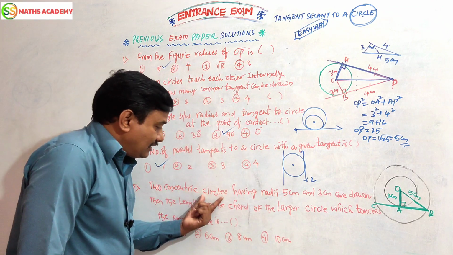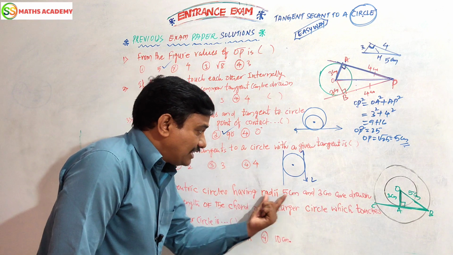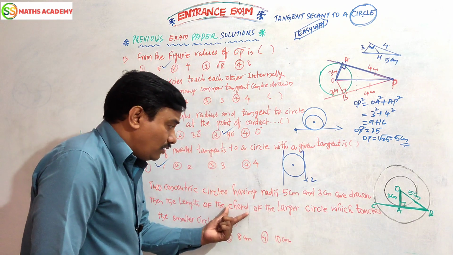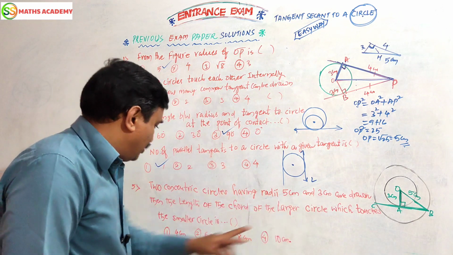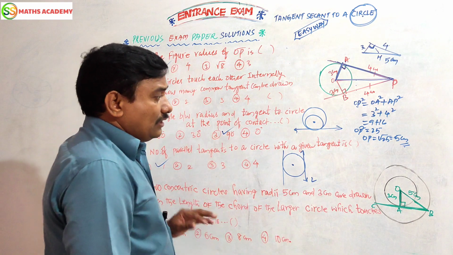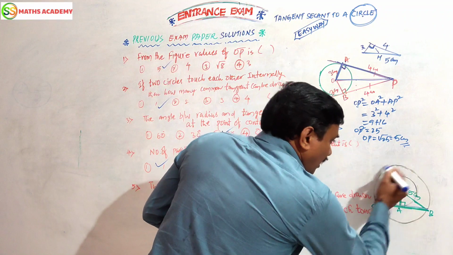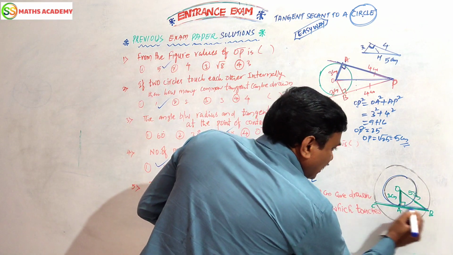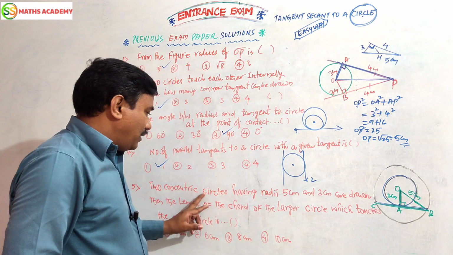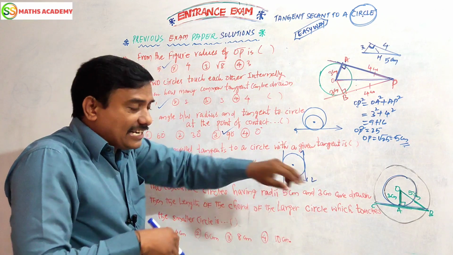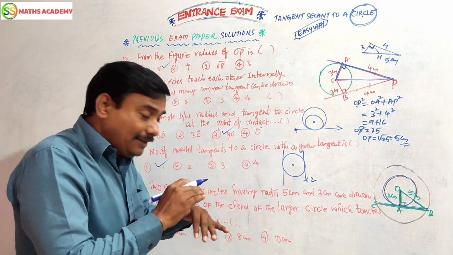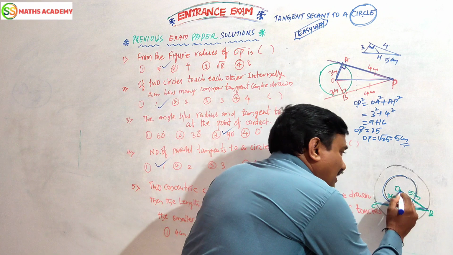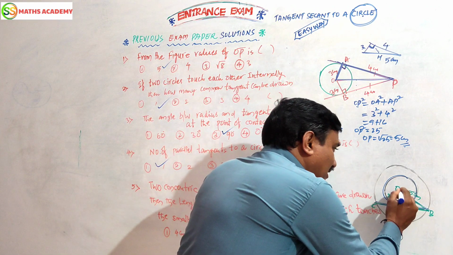Two concentric circles having radii 5 cm and 3 cm are drawn. Then find the length of the chord of the larger circle which touches the smaller circle. This is the chord of the larger circle which touches the smaller circle. This length is asked. And what is given? Two concentric circles, like a ring. The bigger circle radius is 5, the smaller circle radius is 3.